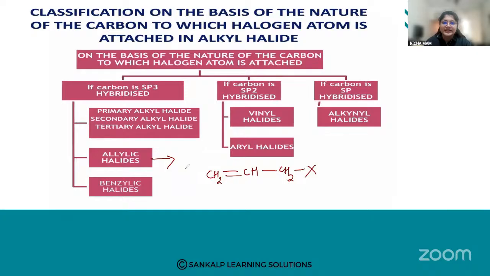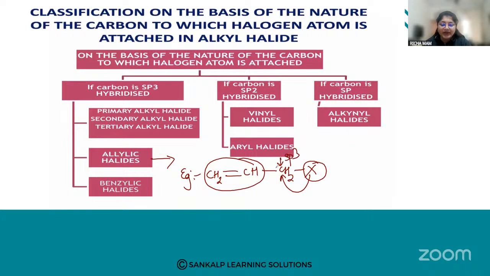This is called the allylic carbon. What do you mean by allylic carbon?